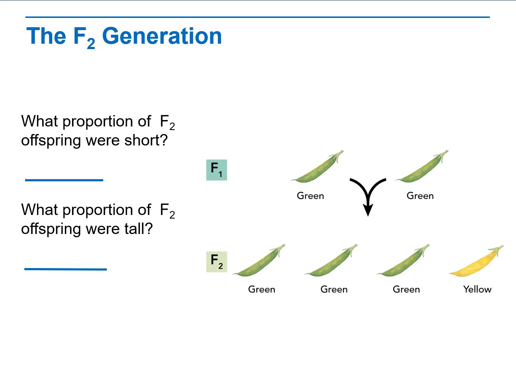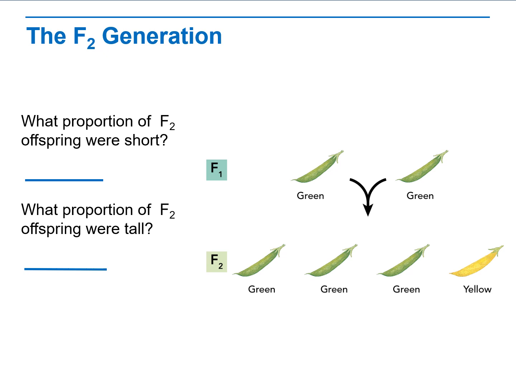And he would find that in the F2 generation, the generation that was produced by self-pollination, he would see that 3/4 of the offspring had green pods and 1/4 of the offspring had yellow pods.